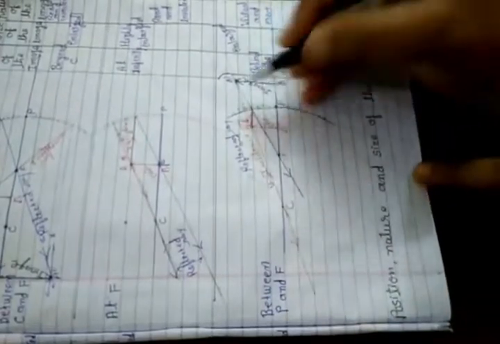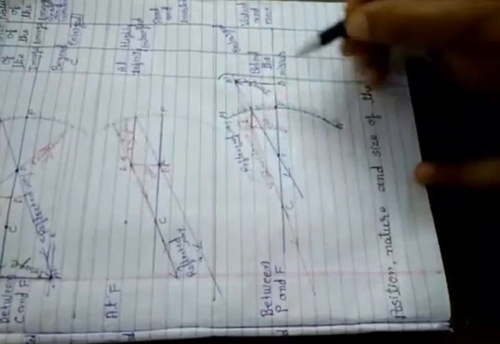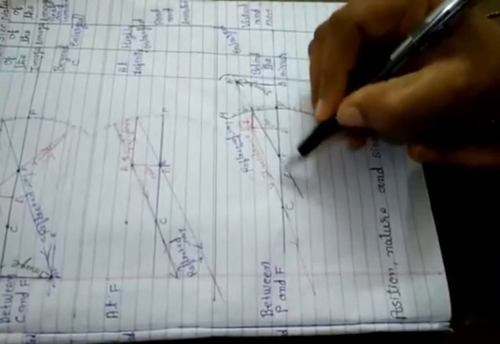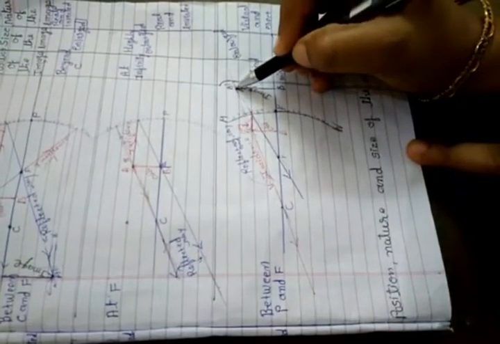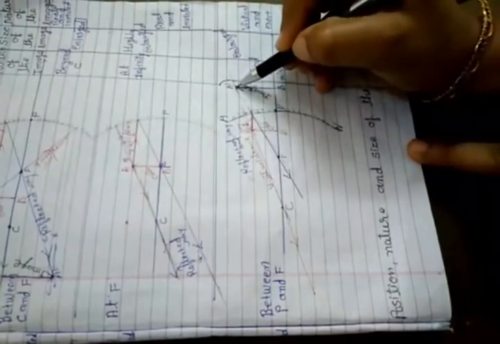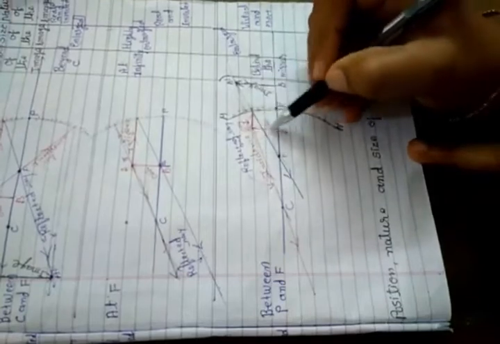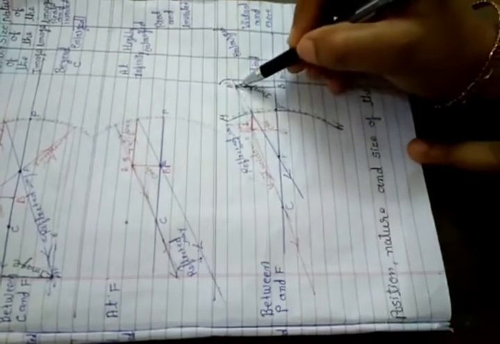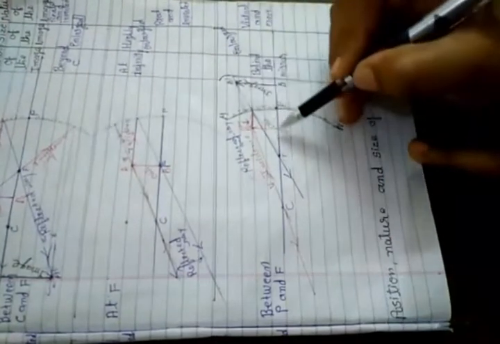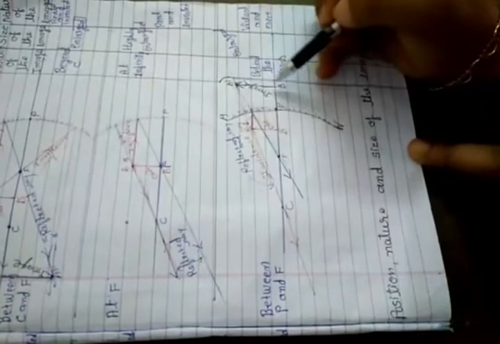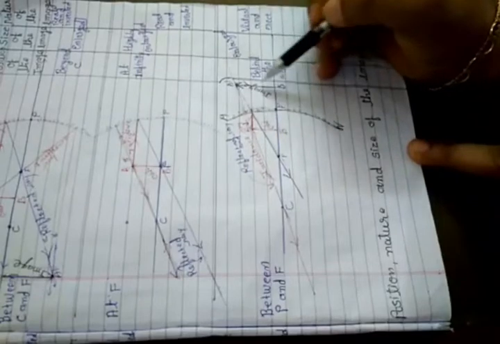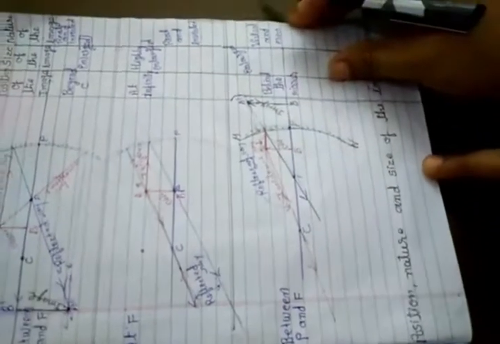This is the mirror, the aperture of the mirror. So after reflection, the reflected rays meet at the point A', B', which is the back side of the mirror. So we find this image is at the back side of the mirror. Here AB is an object and A'B' is an image. Now we discuss the answer of this.